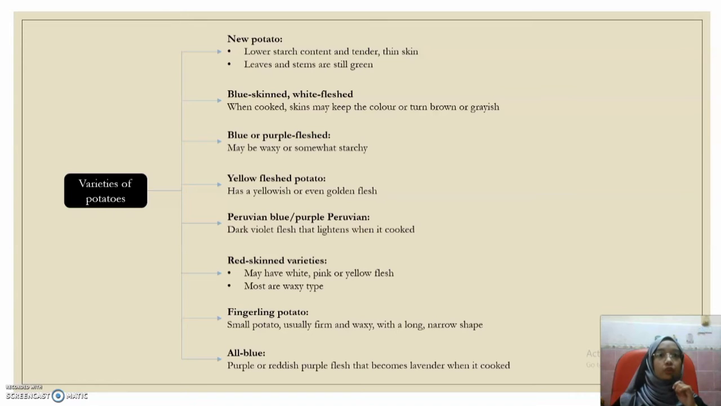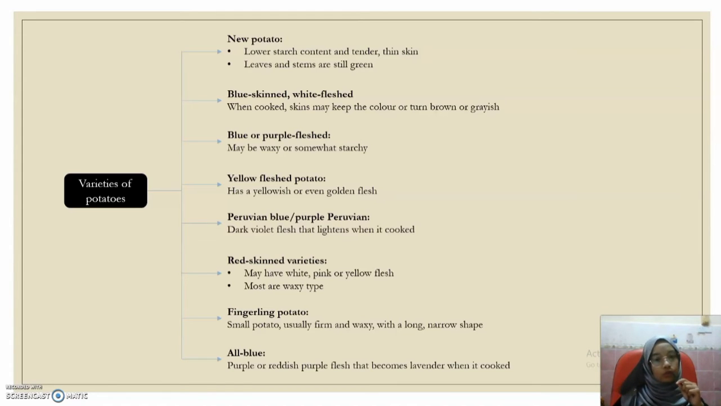First, new potato, which has lower starch content and is tender, also with thin skin. Leaves and stems are still green. Second, blue skin or white flesh, which when cooked, the skin may keep the color or turn brown or grayish. Third, blue or purple flesh, which may be waxy or somewhat starchy. Fourth, yellow flesh potato has a yellowish or even golden flesh.